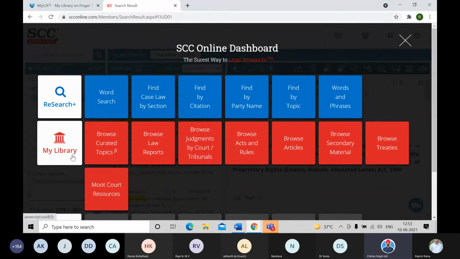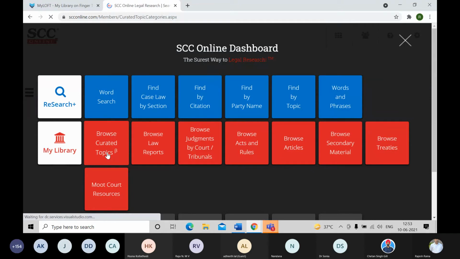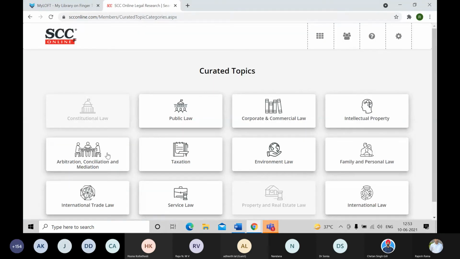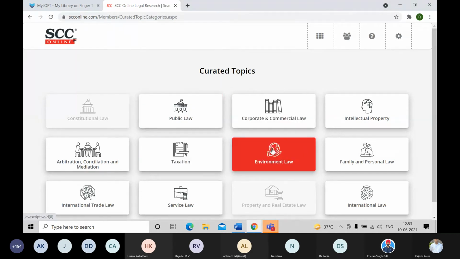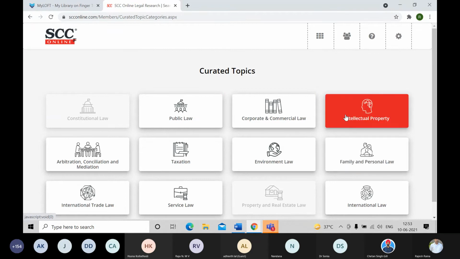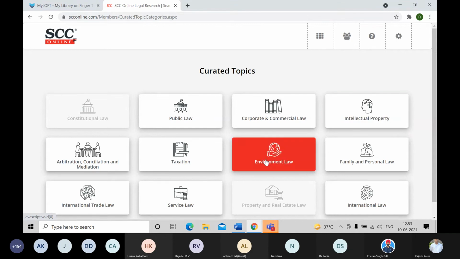Okay, great. Thank you. So now, about this browse curated topics, we developed this during the pandemic. The team went ahead and did some research, and the editorial team has come up wonderfully with these 10-12 topics, segregated in the form of laws like constitutional law, public law, corporate, commercial, intellectual, arbitration, taxation, and so forth. You can select any one of the topics, and on that basis you will get to see the results.